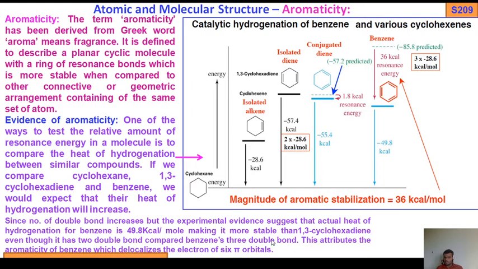Compared to 1,3-cyclohexadiene with two double bonds, benzene with three double bonds attributes its aromaticity to the delocalization of six pi electrons. So in this way we can prove the evidence of aromaticity of benzene by the explanation of heats of hydrogenation.